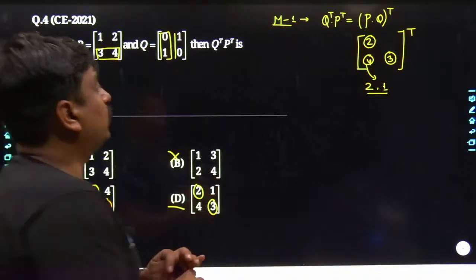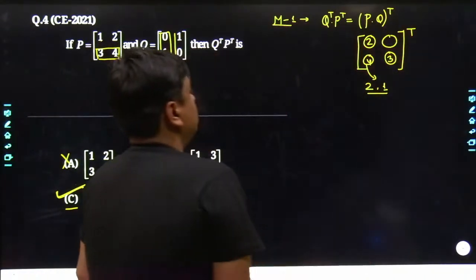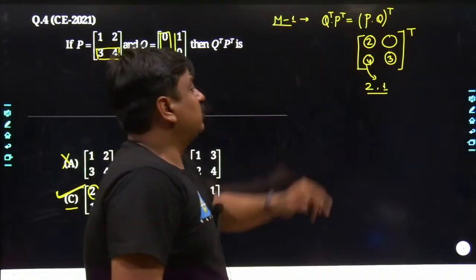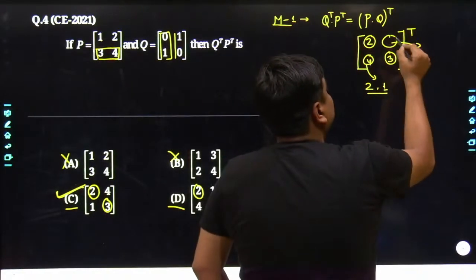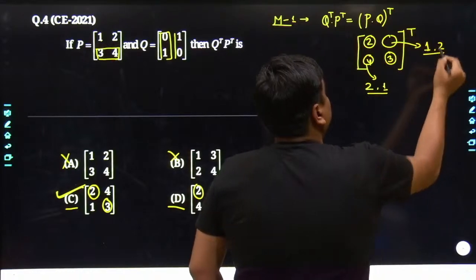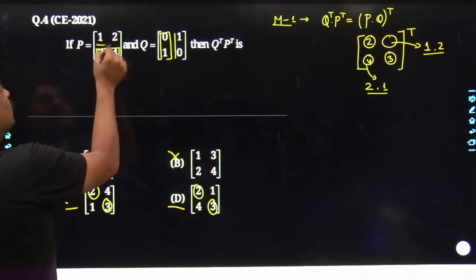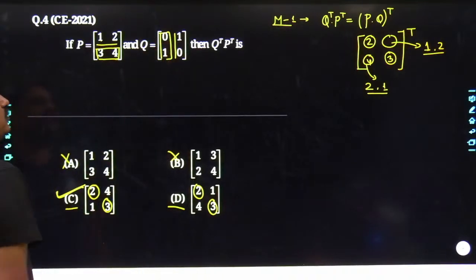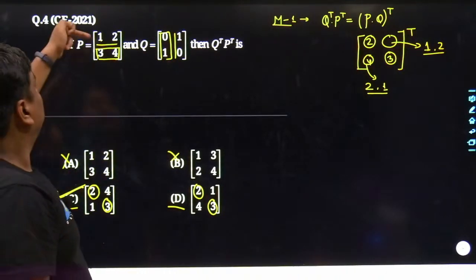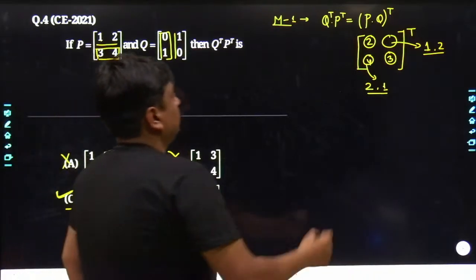Even if you want to calculate the value of this location, in which particular location has this value been filled? It is in the first row and second column. So obviously you have to take the first row of the first matrix and the second column of the second matrix. So 1 gets multiplied with 1, 2 gets multiplied with 0, and their addition would simply be 1.